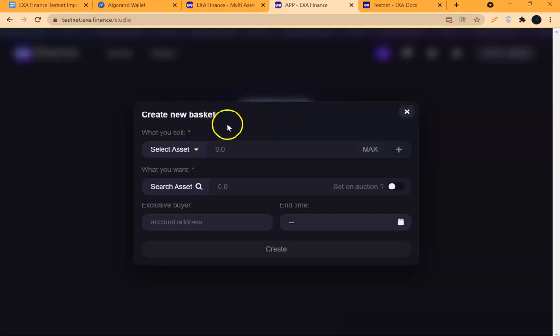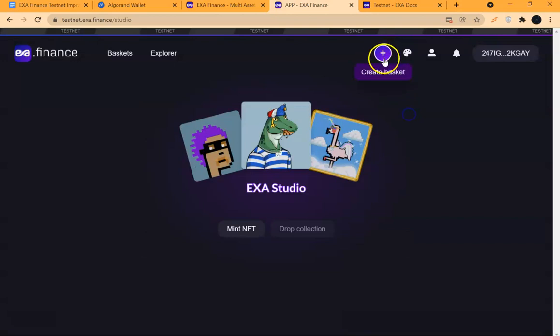Now, there are two types of baskets: normal basket and basket on auction. Those are the two baskets. This is all the difference between normal basket and basket on auction. The moment you toggle this on, you have put the basket on auction. The moment you toggle it off, it is normal basket. That is all that there is. So whenever you want to create basket, you come to this create basket.